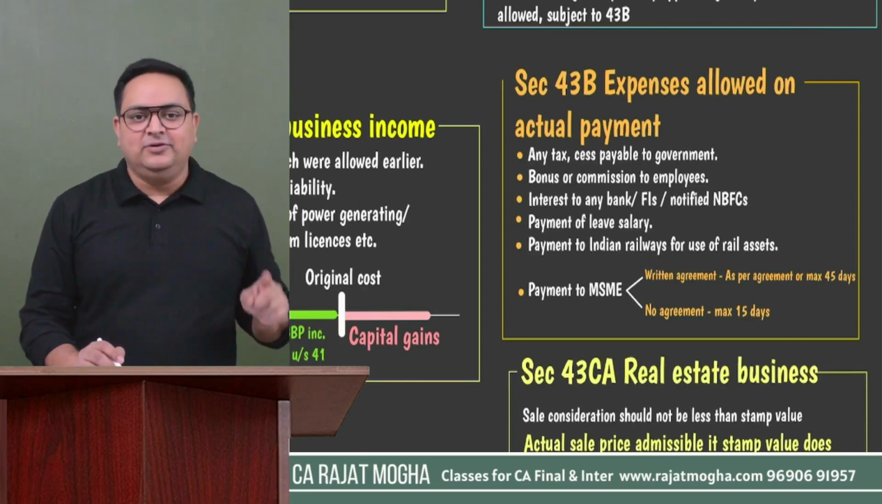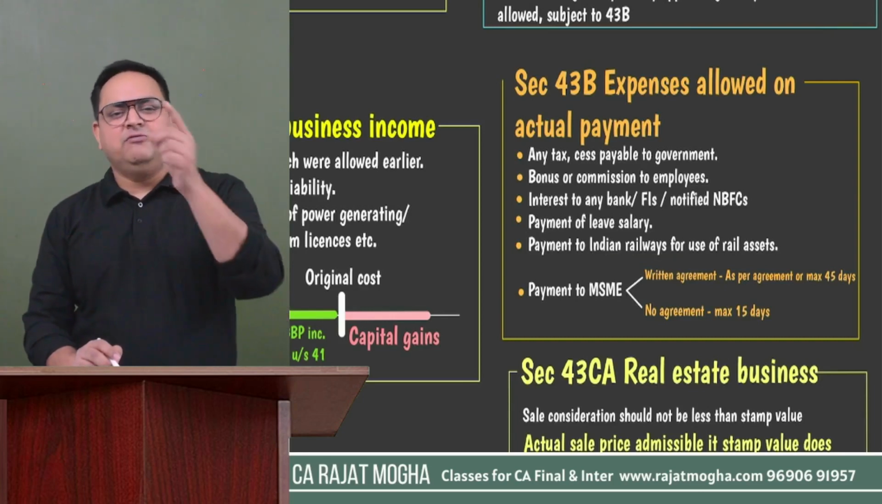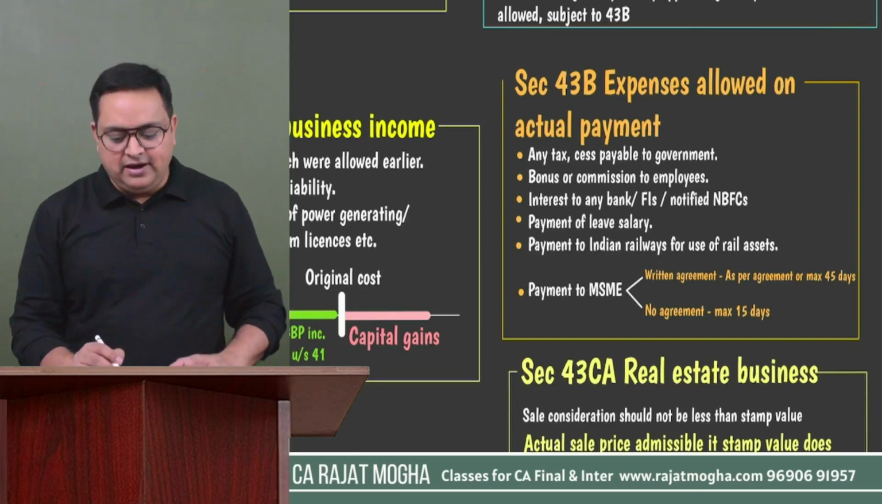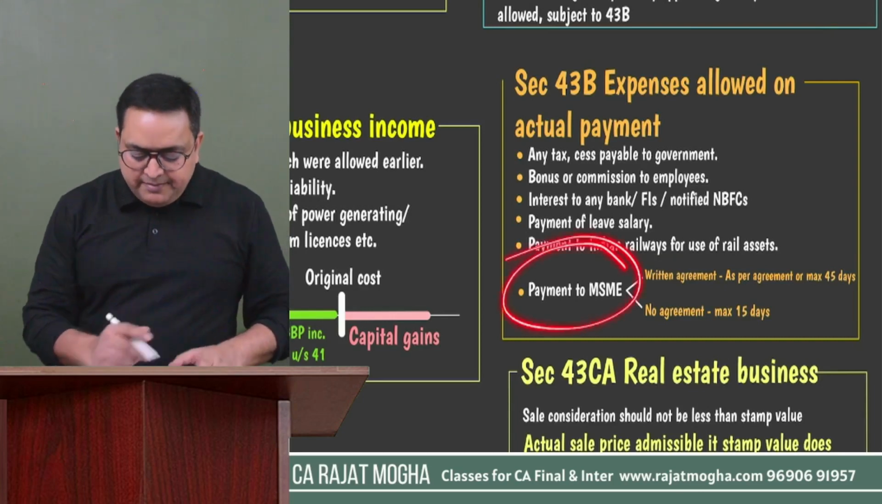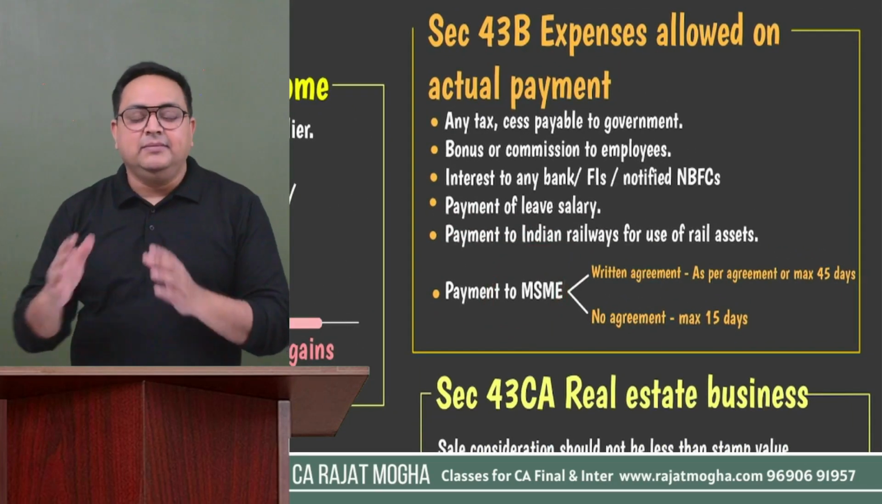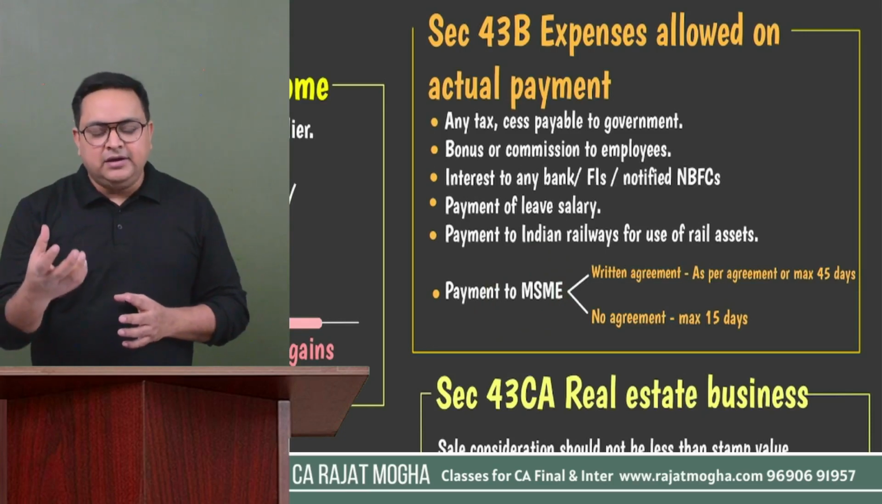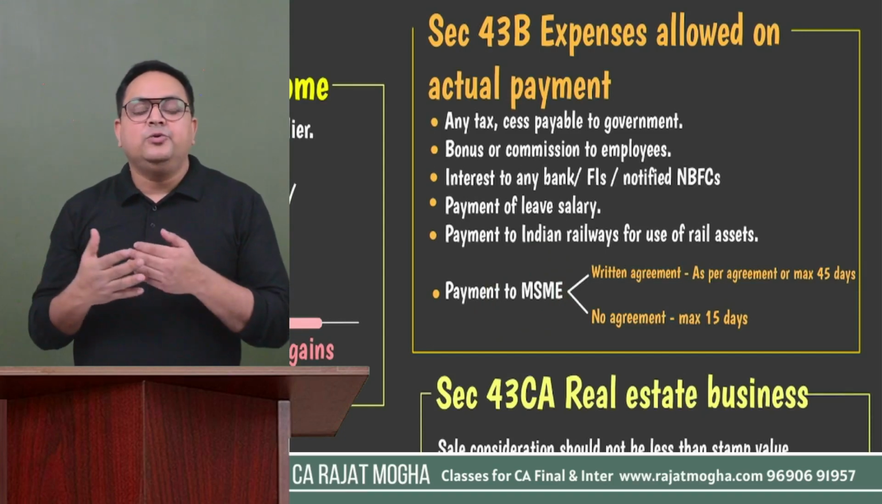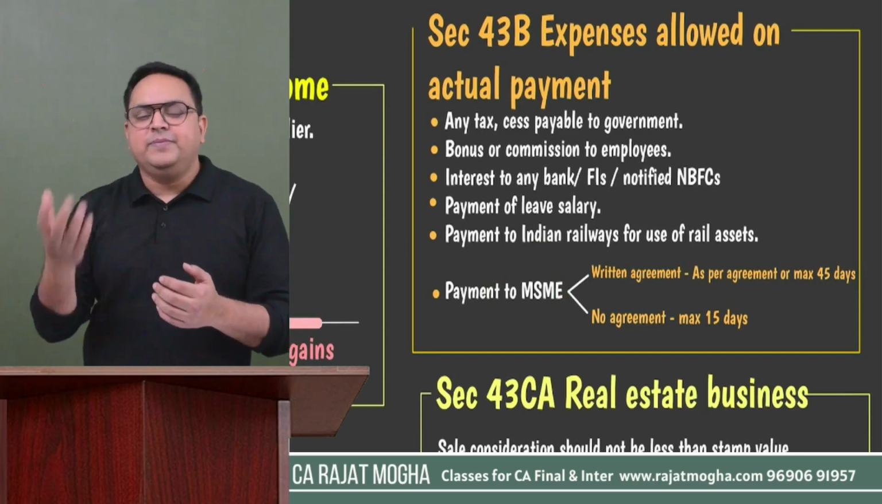Not paid, disallow this year. And when it will be allowed, whenever it will be paid, in that year it will be allowed. In that case, this is an amendment over here, MSME. If you are making a payment to MSME, let's say if you have purchased anything, you have entered into a transaction with MSME, and now you have to pay the amount.